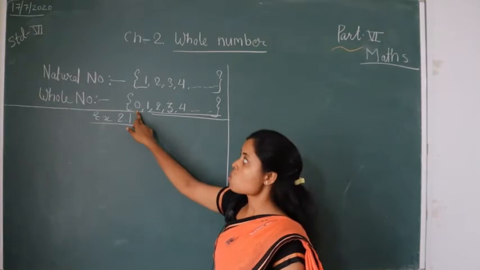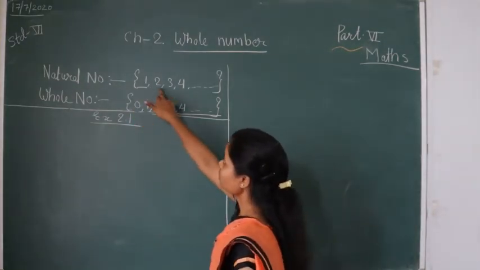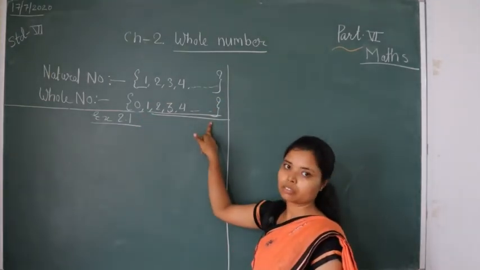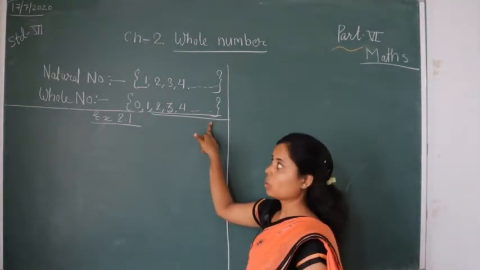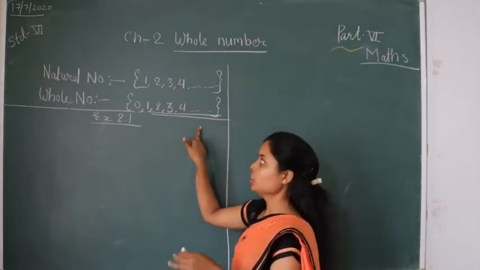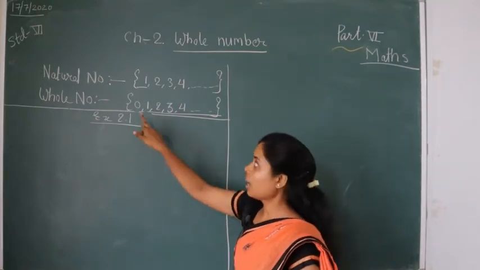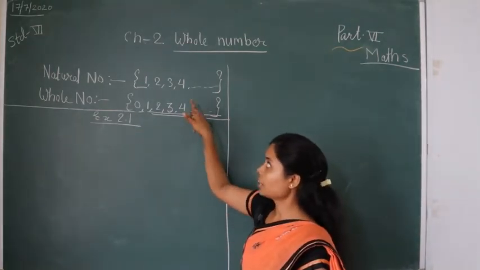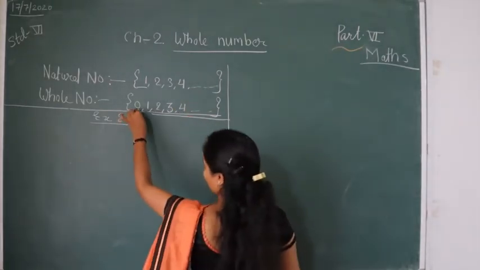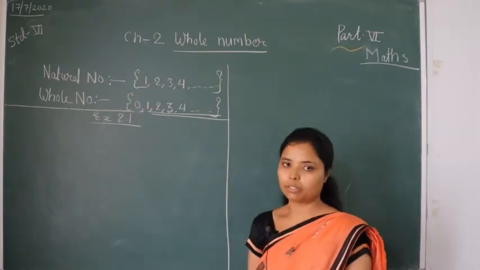So from here we can say that all the natural numbers are whole numbers. But if I tell you the opposite, are all whole numbers natural numbers? No. Why? Because there is 0 which is not included in the natural numbers.